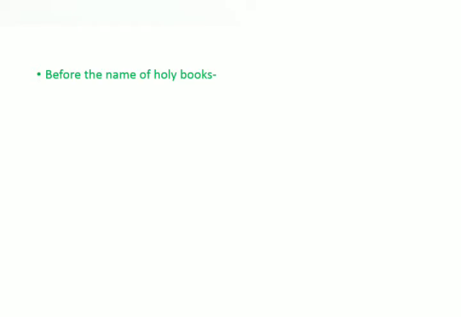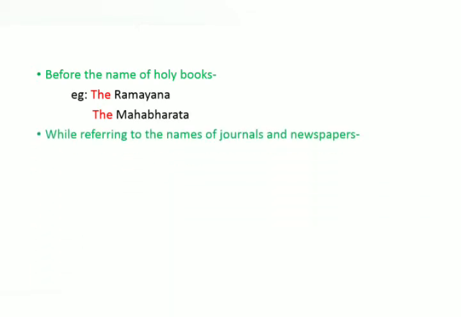The next use of article the is before the names of holy books. Whatever holy books are there, before them we have to use the article the. That is the Ramayana, the Mahabharata, the Quran, etc.